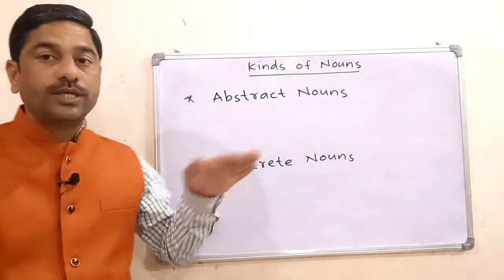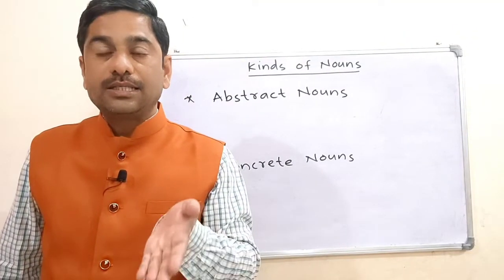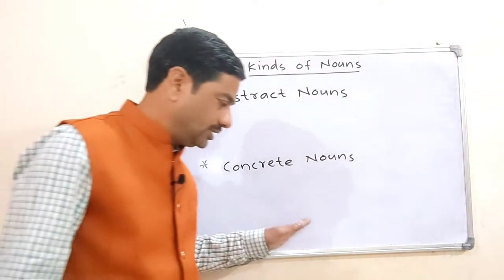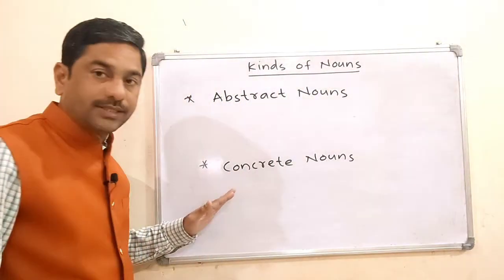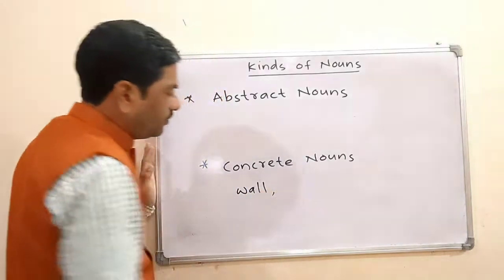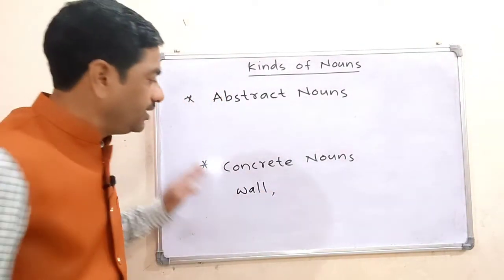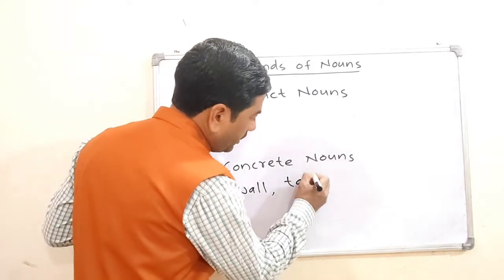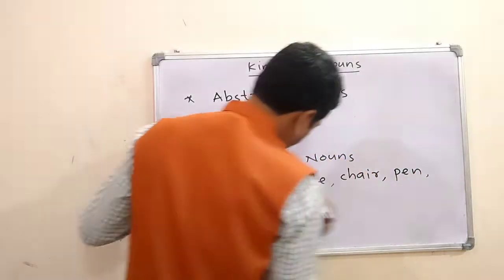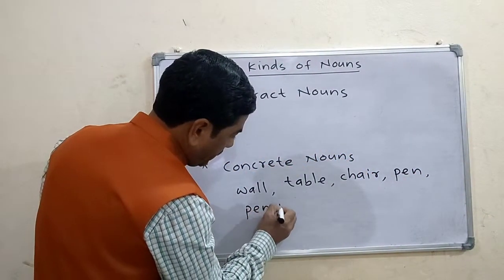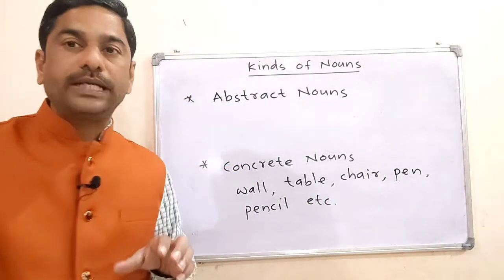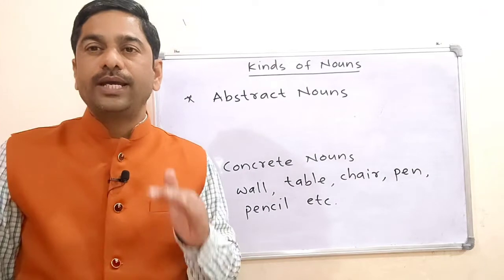And nouns which we cannot see and touch, they are abstract nouns. I will write some examples of concrete nouns here. For example, wall. We can see and touch a wall. Table, chair, pen, pencil, etc. So these are examples of concrete nouns. We can see them, we can touch them.